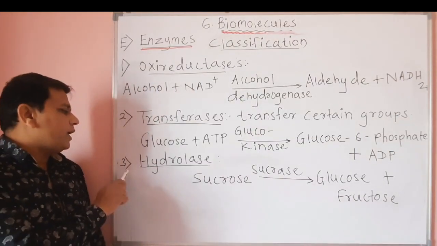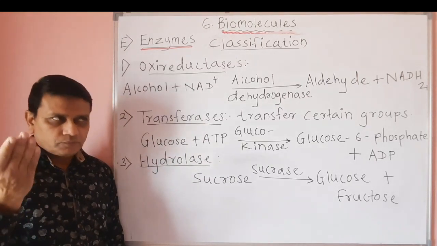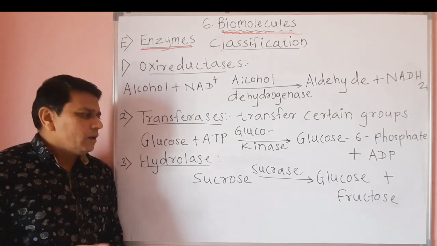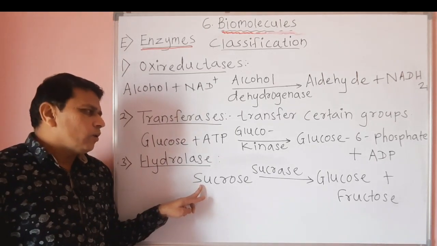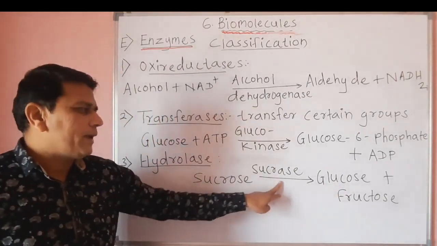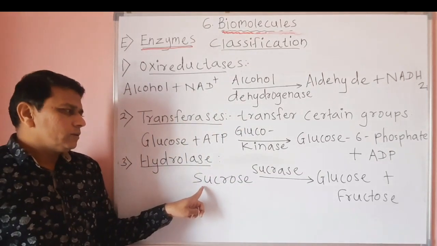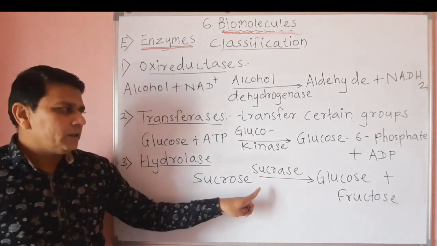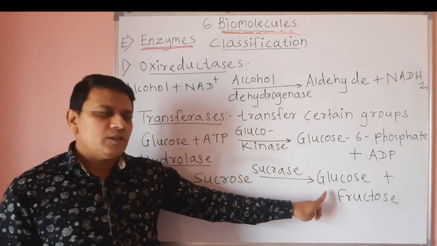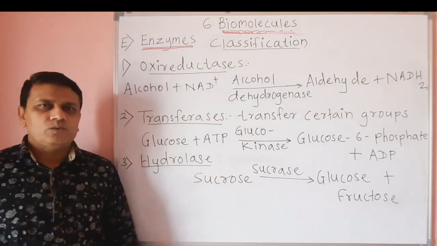Then the next group of enzymes is hydrolases. Hydrolases are proteases, lipases and sucrase. Here, sucrose is converted into glucose and fructose in presence of the enzyme sucrase. So sucrose is converted into glucose and fructose. That means sucrose is hydrolyzed into glucose and fructose in presence of the enzyme sucrase.